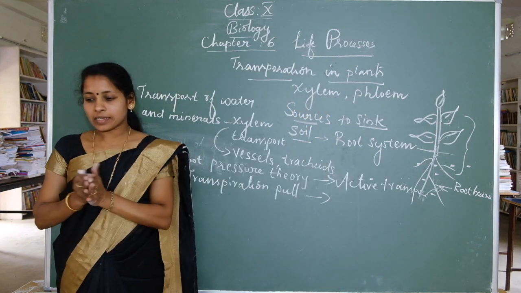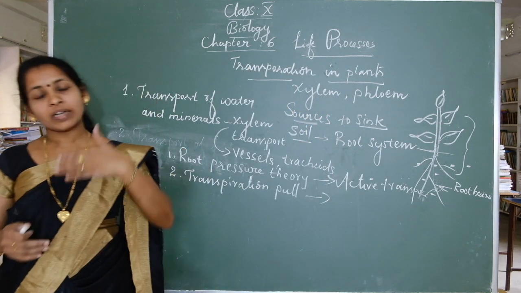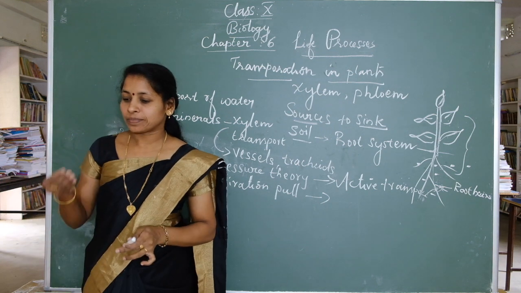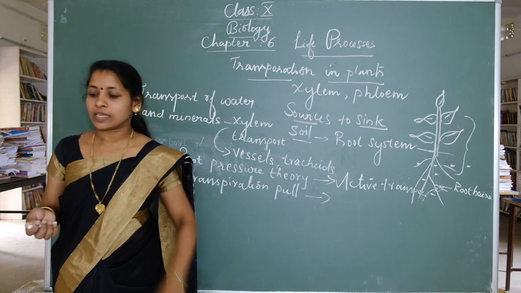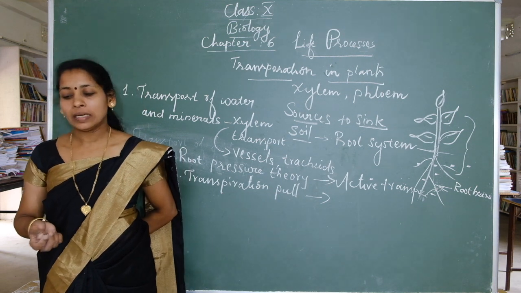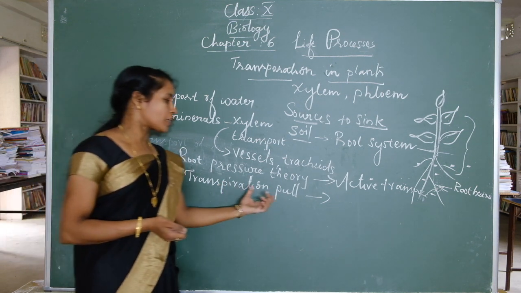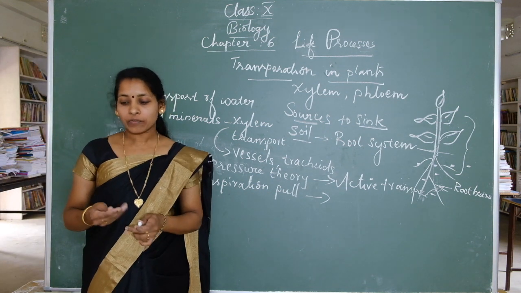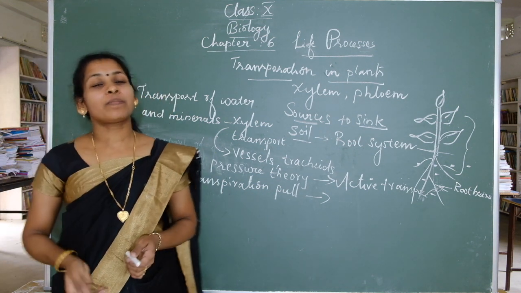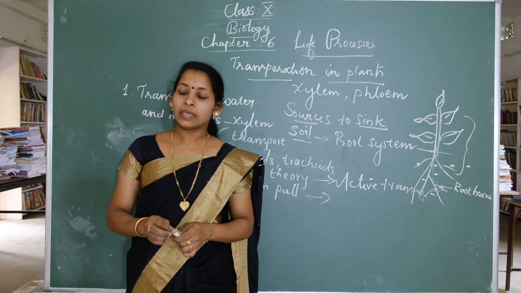Okay. Another strategy: the evaporation of water molecules from the leaf creates a suction which pulls water from the xylem cells of the root. This process is called transpiration. Okay, the transpiration. What do you mean by transpiration? The loss of water in the form of water vapor from the aerial parts of the plant. That is called transpiration.